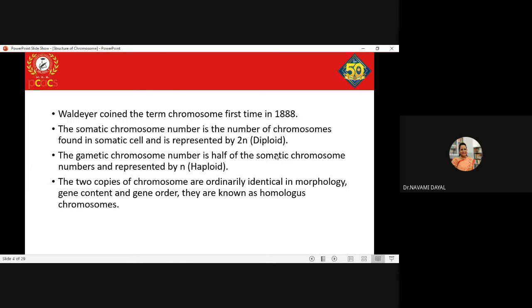And yes, we are all diploid in nature. So the somatic cells of the human body are diploid, that is 2n, where n refers to the number of chromosomes, and the gametic cells, that is the germ cells, in humans the sperms as well as the ova, are haploid in nature.